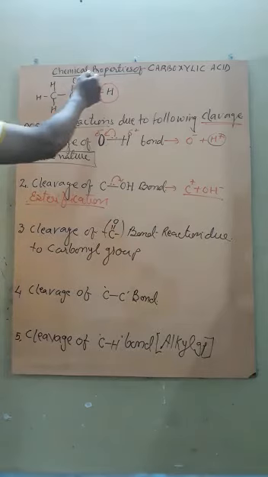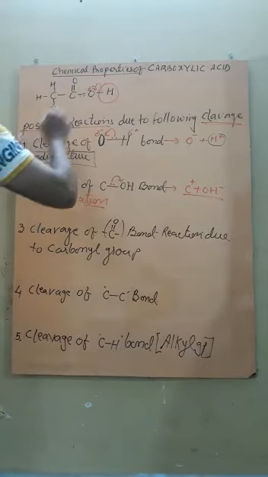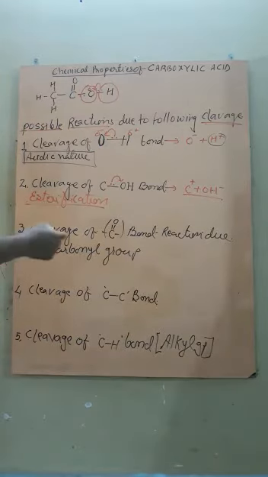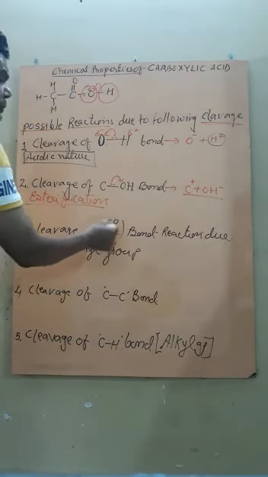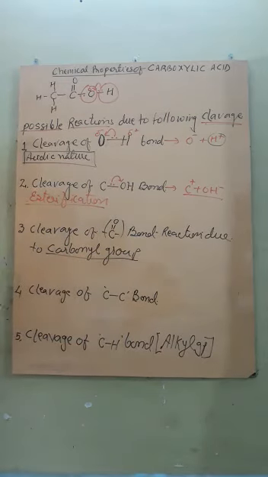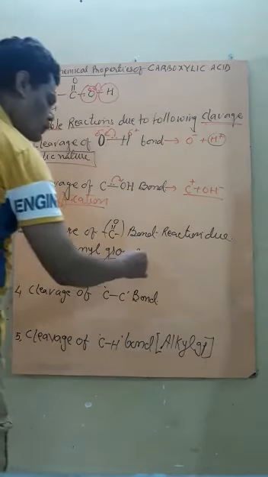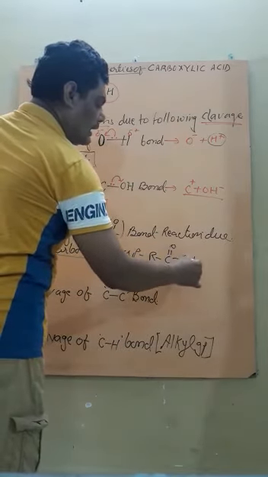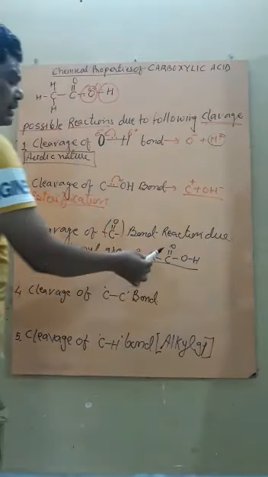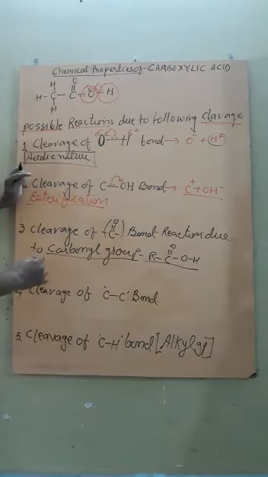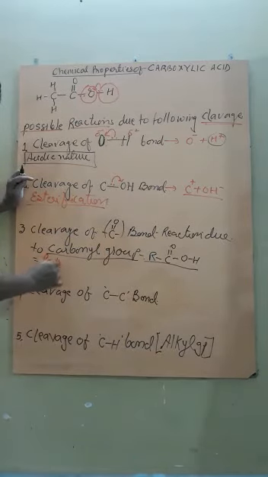This one is the second possibility. Now the third possibility is cleavage of the C=O bond, that is, reaction due to the carbonyl group. In carboxylic acid, R-C=O, O and H, there is resonance due to the presence of the double bond, which gives partial double bond character.